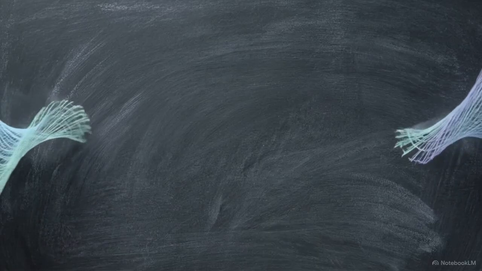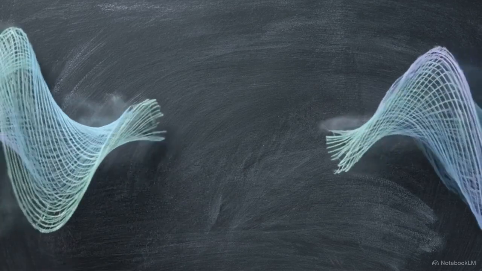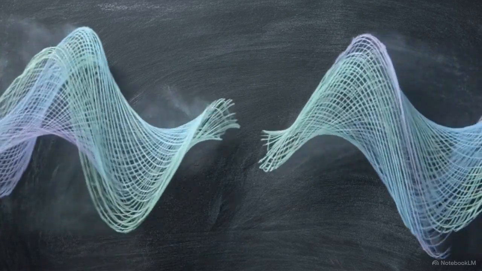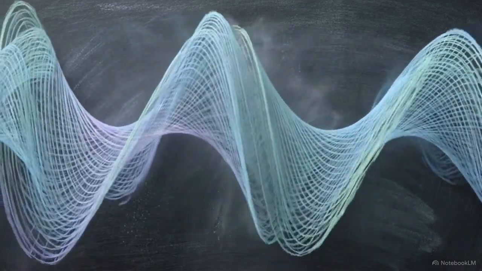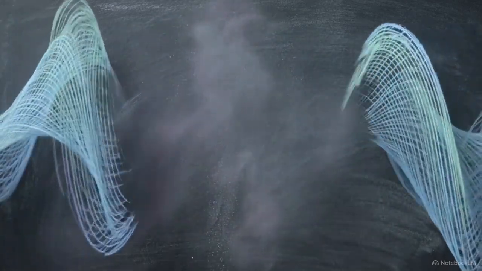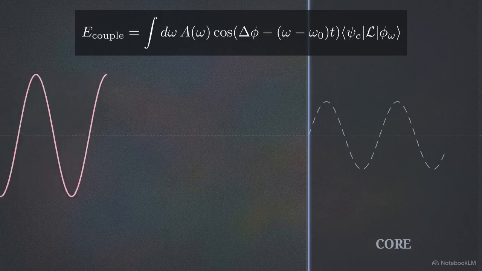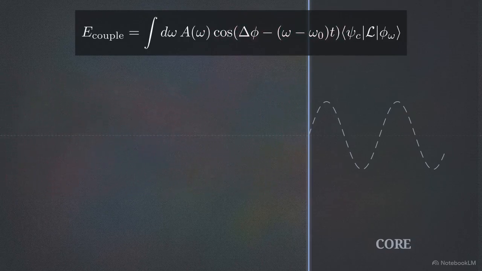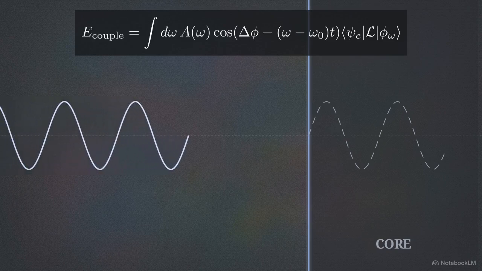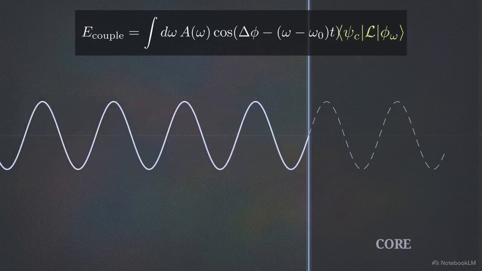This illustrates the substrate fallacy. Many assume high amplitude guarantees interaction, but as we see here, massive waves pass directly through each other without binding. This diagram applies the coupling equation to a failed state. Because of severe phase detuning, the entire integral is forced to zero, completely nullifying the massive local amplitude.